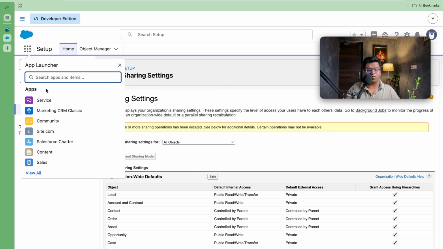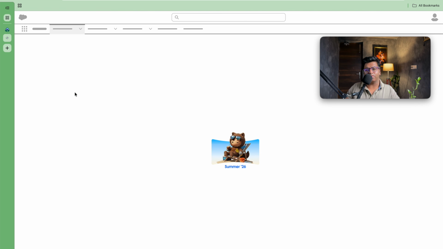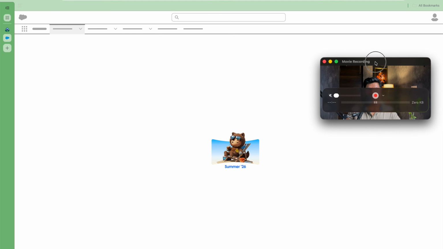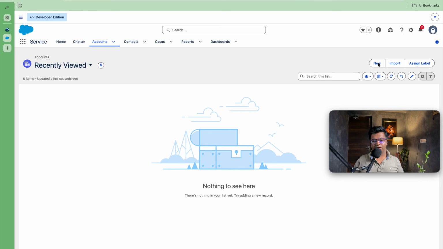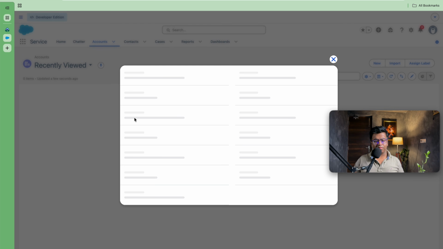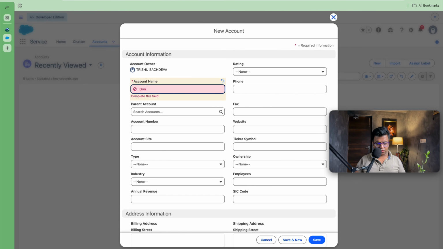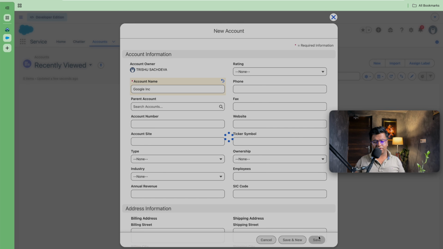So first thing, we will be going on to Service, and once you land into Service, first thing you will be creating is Google INC. So let's create Google INC, that is Google India Limited. We don't want Google to be of US, India should buy it out. So that's why I just make it Google INC. Here let's click New, and here we will be creating Google INC. As soon as we do it, let's save this account.